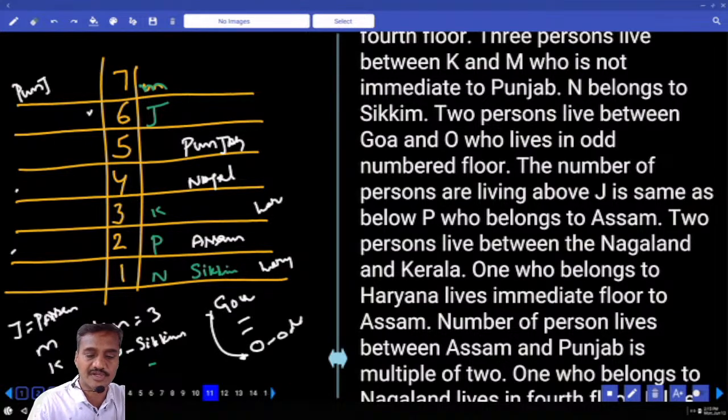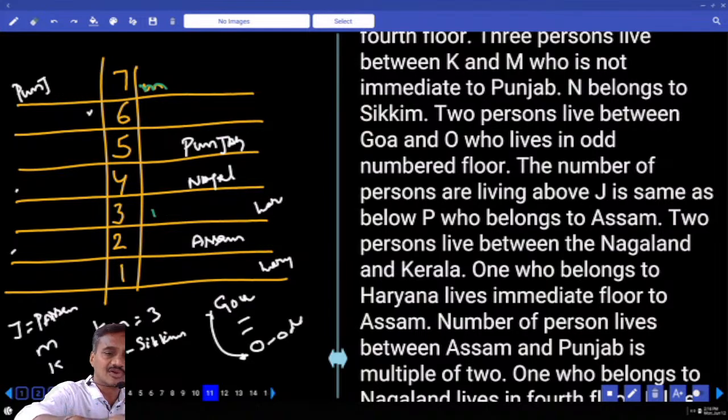Then O lives on an odd number floor. Between K and M there must be exactly 3 people. O lives on an odd number floor, so O is here. There are 2 people between O and Goa: 1, 2, and then Goa and Assam must be in the same place, which is not possible. This implies that whatever assumption we have taken, M at this place is not possible.